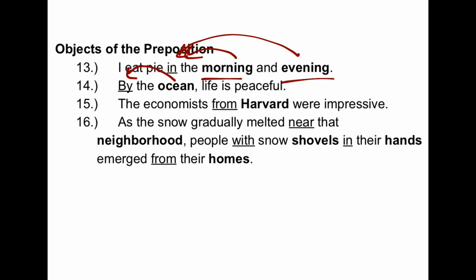The economists from Harvard tell you a little bit more about which specific economist you're talking about. And from is the preposition, Harvard is the object. In this last sentence, we have multiple prepositional phrases: near that neighborhood, with snow shovels, in their hands, and from their homes.